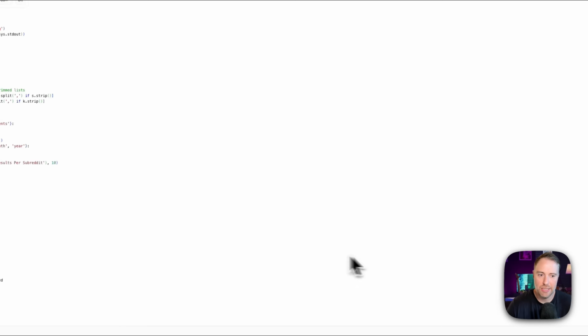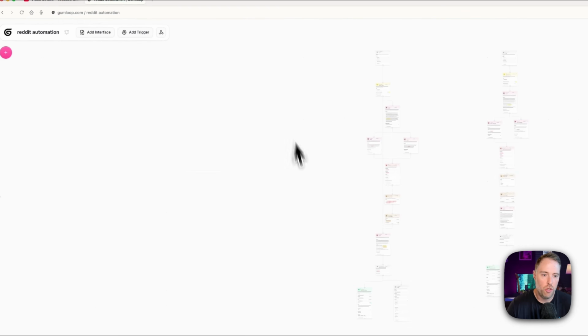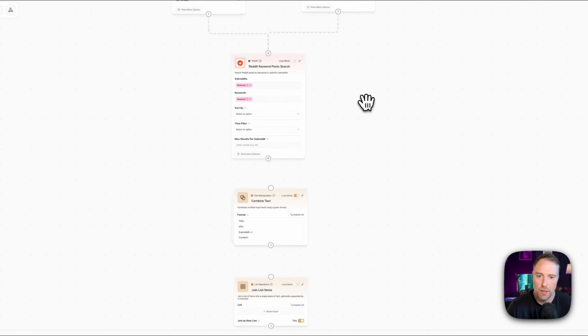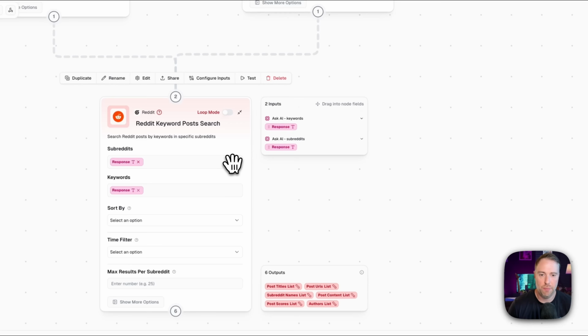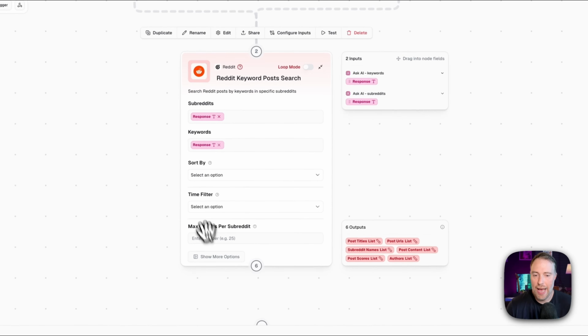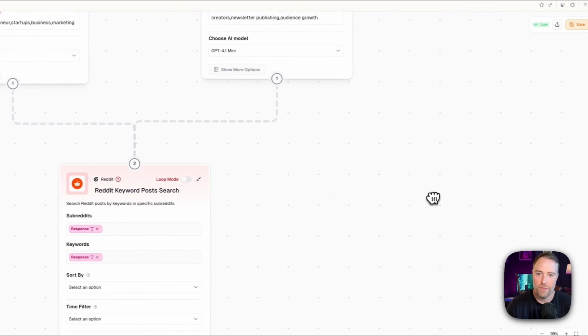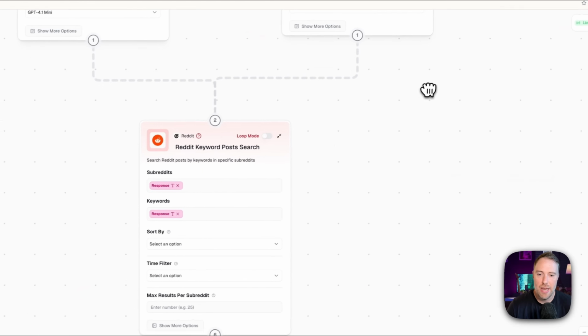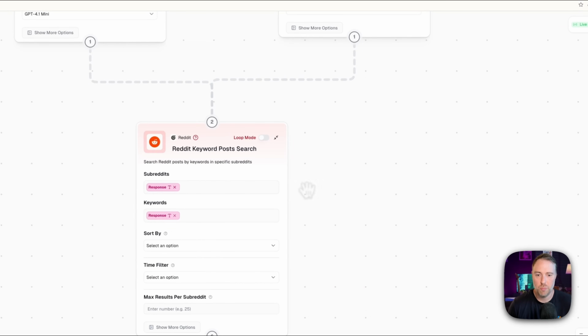So we're gonna go ahead and exit out of that. I just wanted to show you that there was code here that allowed this MCP server to search for these relevant things on Reddit. Because the code is handling some of this, we don't need to choose the sort by or the time filter. You can add these selectors if you want, or you can add it in the code. Okay, so again, we've got our keywords, we've got our subreddits, and now we're doing a comprehensive Reddit search based on these subreddits and these keywords. And then remember, this is all happening from a single URL, which is super, super cool.